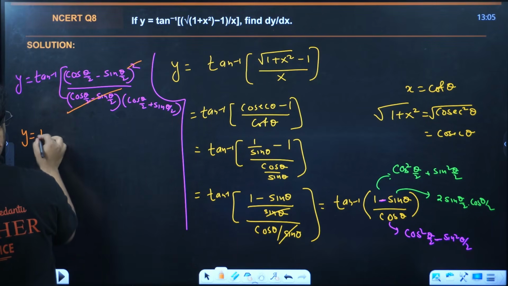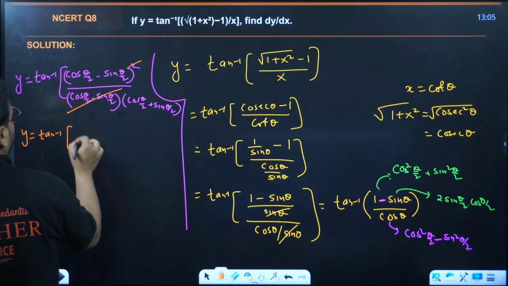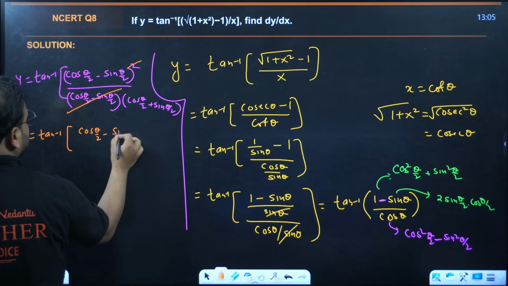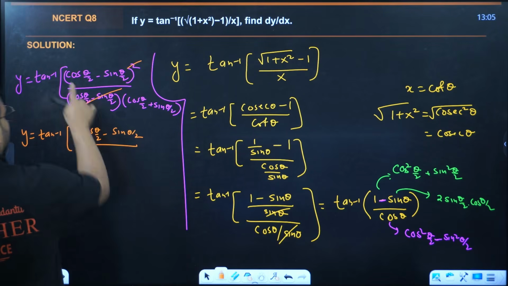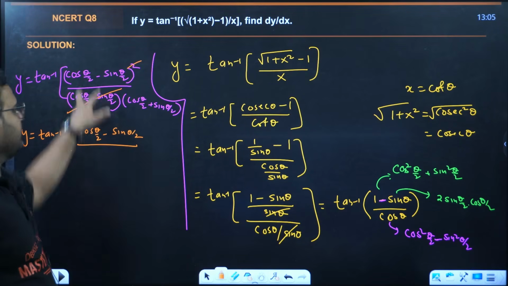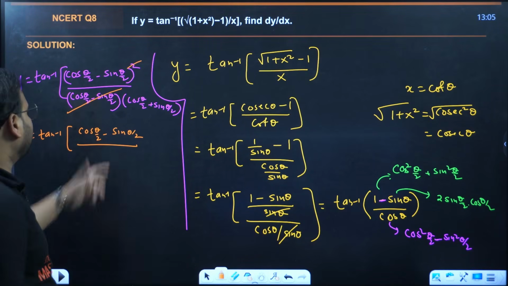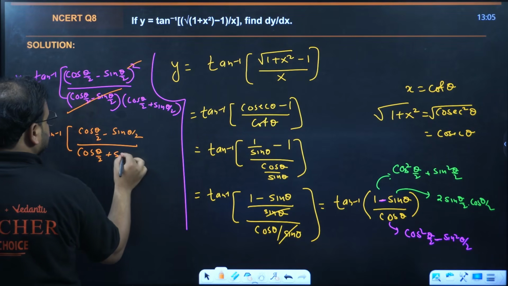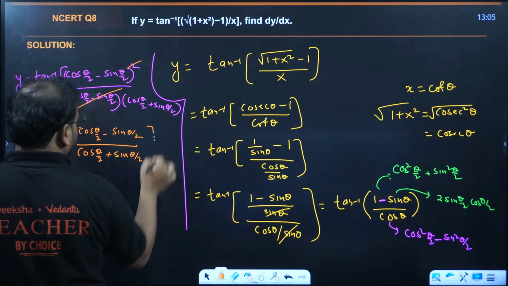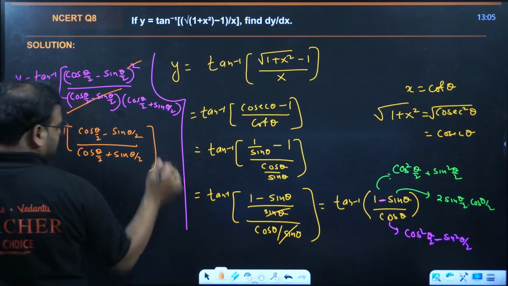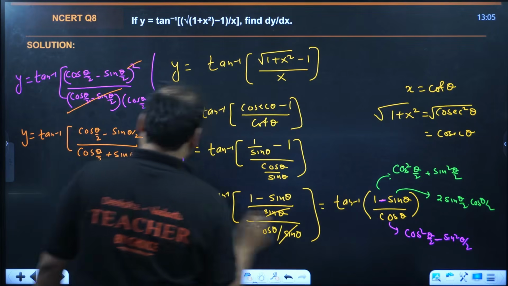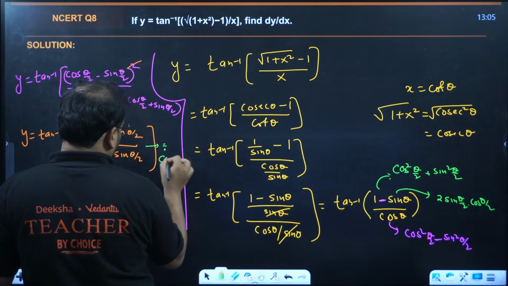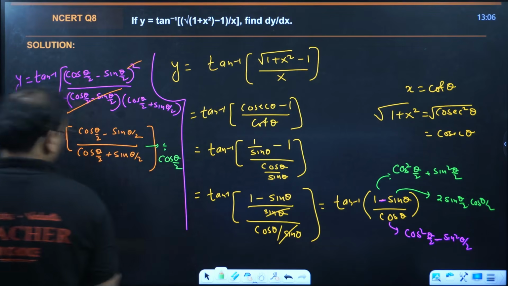So y equal to tan inverse of, what do we have? Cos theta by 2 minus sin theta by 2. Correct na? The whole square was there, so one of them I have cancelled. I am having one of them left. This is what? Cos theta by 2 plus sin theta by 2. Divide in this whole expression. This you divide everything by cos theta by 2. Try.